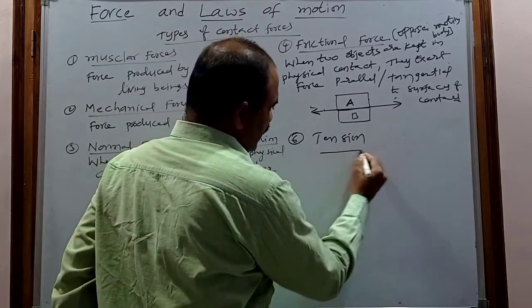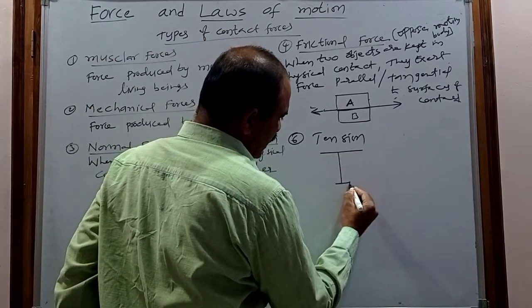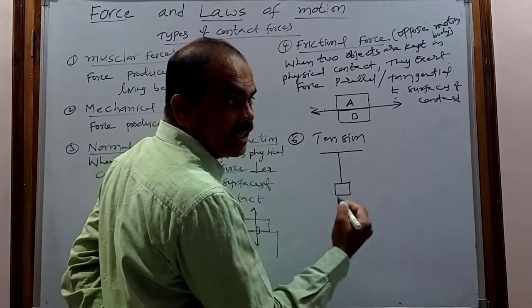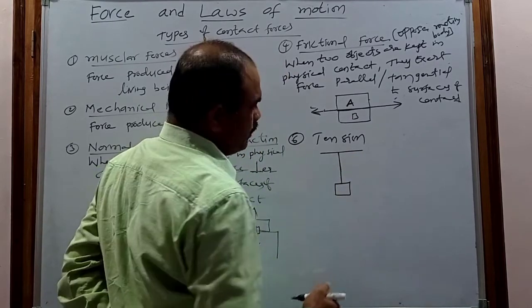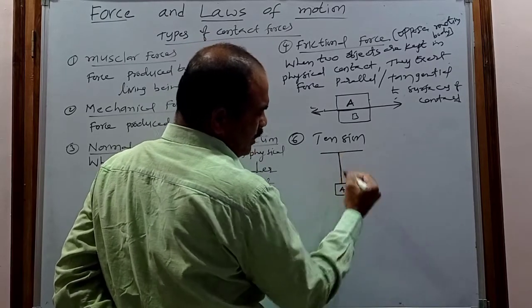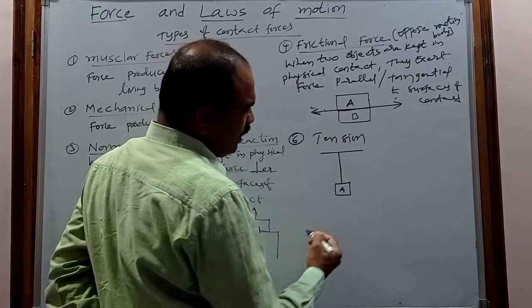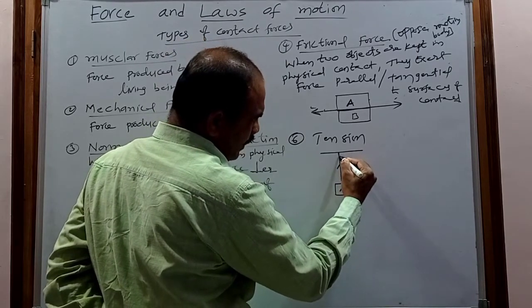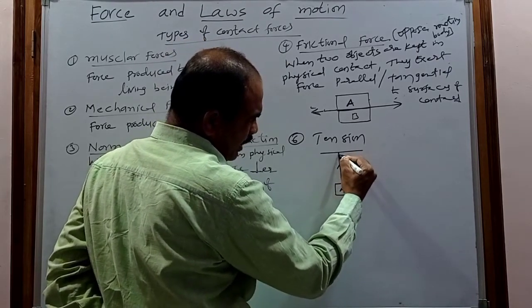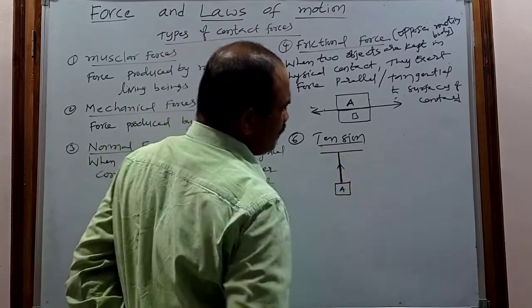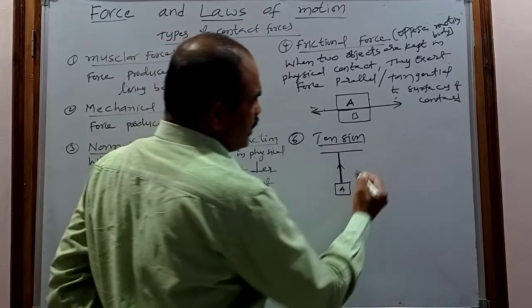Next, coming to the tension force. For example, consider a thread or a string, which is nothing but a wire. When object A is suspended with the help of a thread or string, some force is developed along this string or thread. That type of force is called what? Tension.